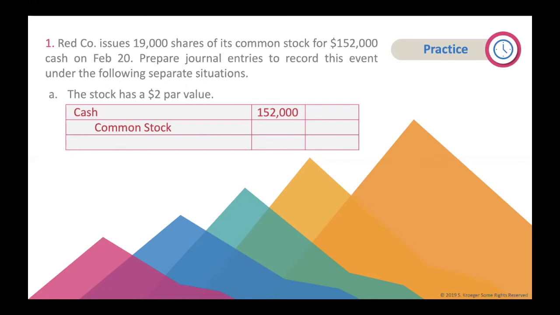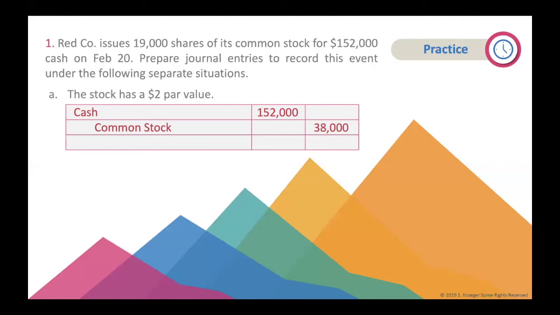Do not make the mistake of just putting $2 on this line because there is more than 1 share. It's $2 per share. How many shares are there? There are 19,000 shares being issued. You would multiply $2 by the 19,000 shares. You would arrive at $38,000.